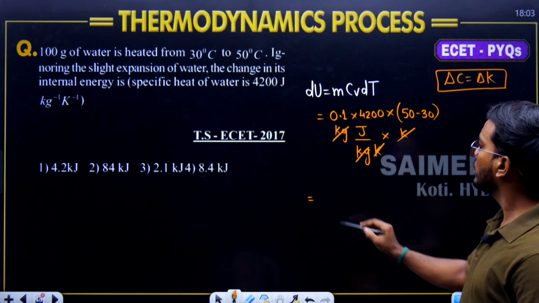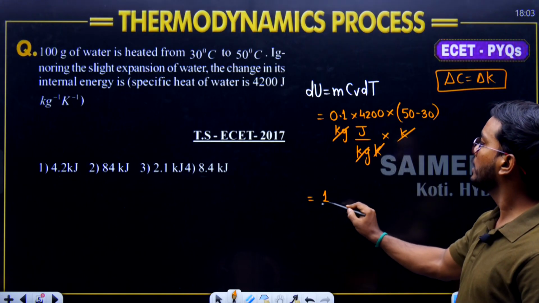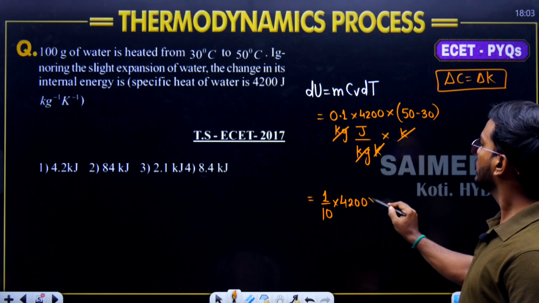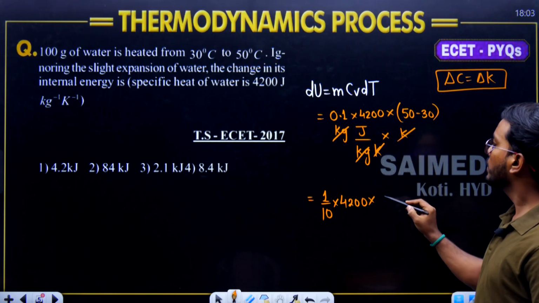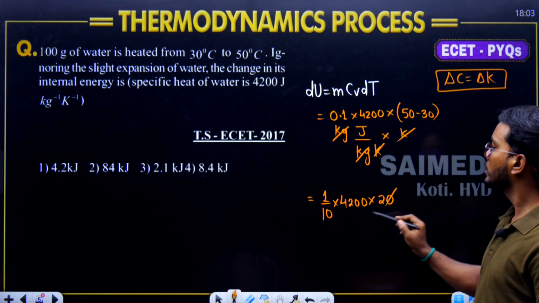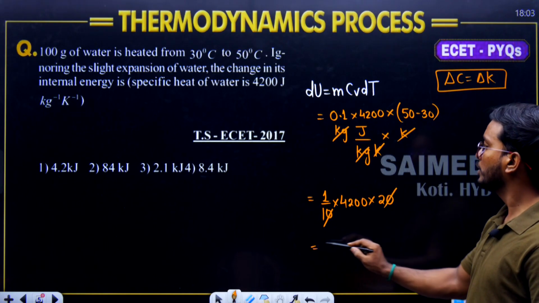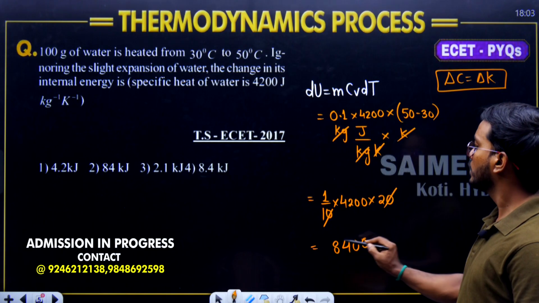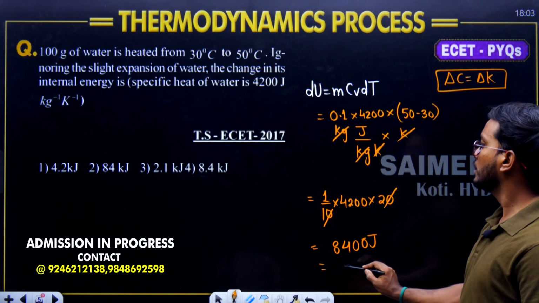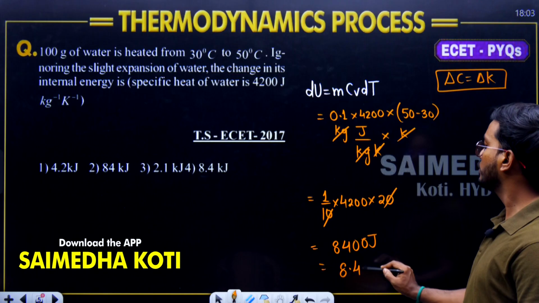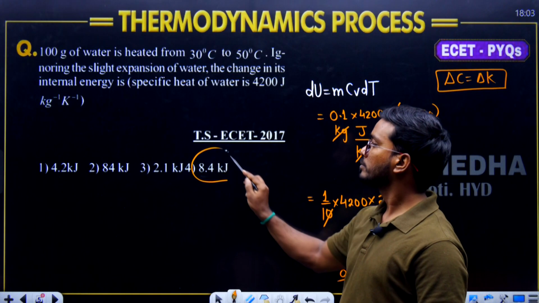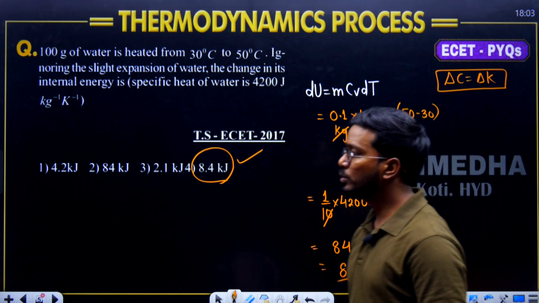So what is it going to become now? 0.1, we can write here 1 by 10, 4200 as it is, and this is 50 minus 30, 20. So the 0 gets cancelled. What is this value going to become now? 2 2s are 4, 2 4s are 8. 8400 joules, in terms of kilojoules, 8.4 kilojoules. So this is going to become your answer. Fourth one. Go through it.